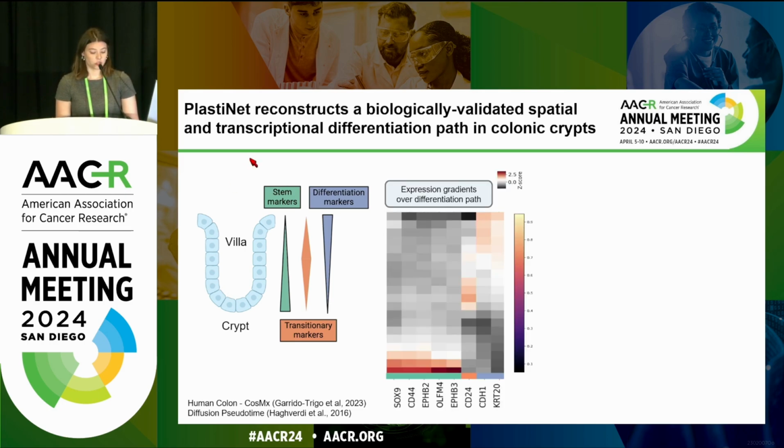PlastiNet was able to reconstruct the expression gradients over this differentiation path. The bottom of this heat map shows early pseudo time points, high in stem cell markers, the middle, high in this transitionary marker CD24, and the top, high in differentiated markers.